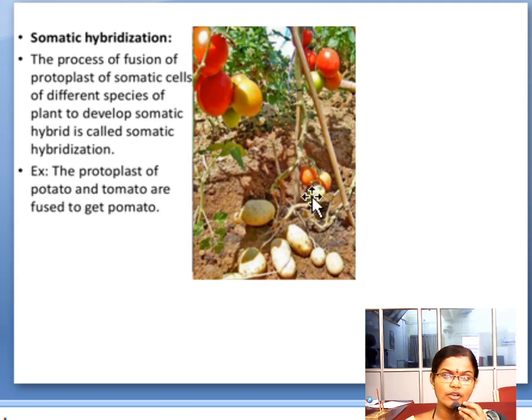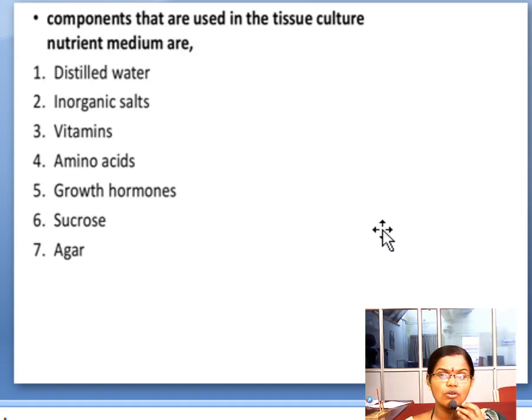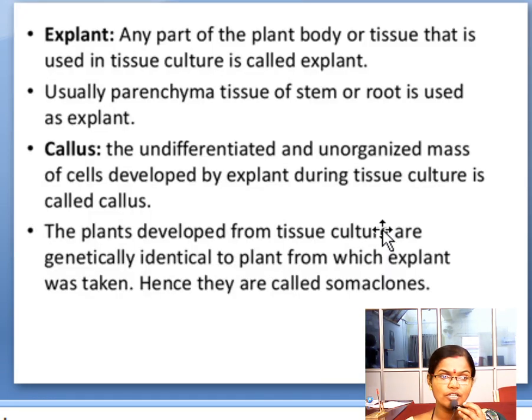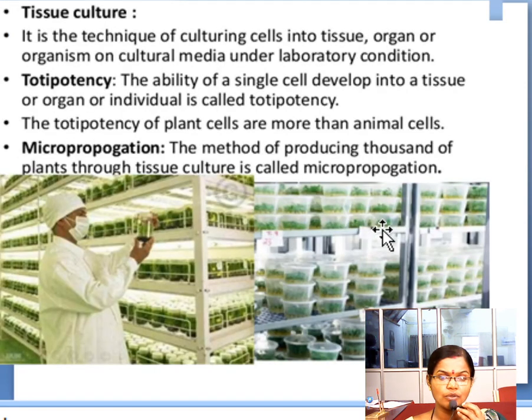Lastly, you can see the potato plant body, where biotechnology is applied. A potato plant body and a tomato plant body are taken, then hybridization is done between them, and we get the result called pomato. I hope you have understood the tissue culture techniques in today's class.